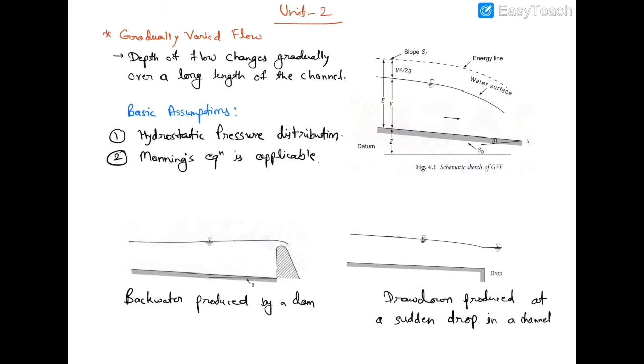Okay, what happens in gradually varied flow, the velocity does not remain constant along the length of the channel, it varies along the length. As in case of uniform flow, the slope of the bed and slope of the water surface are the same. But in this case, the bed slope, the slope of water surface and the slope of energy line all differ from each other.